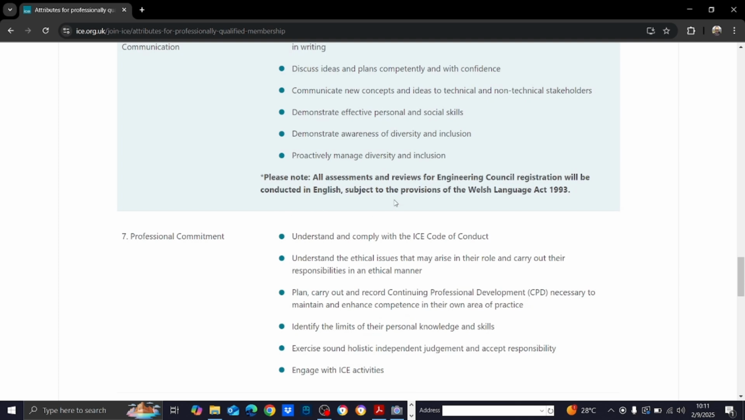And please note, all assessments and reviews for Engineering Council registration will be conducted in English, subject to the provisions of the Welsh Language Act 1993. Now this is not something that we have to worry about, because of course we don't know the Welsh language. Whatever they are going to do, that should be in English. So what about your certificates? In Sri Lanka, all higher education certificates are in English, so there is no problem. But when you are giving proofs, sometimes a letter may be in Sinhala or Tamil language. In that case, you will have to get it translated by a certified, registered translator, and then forward it, right?